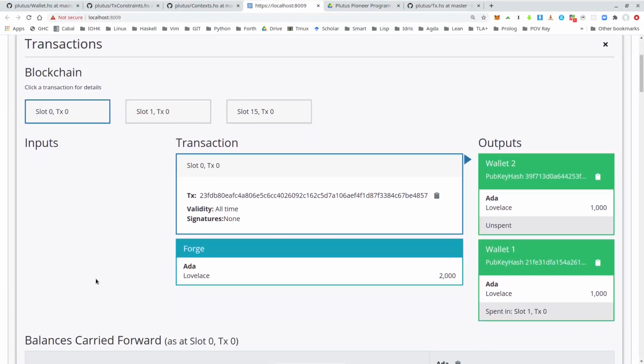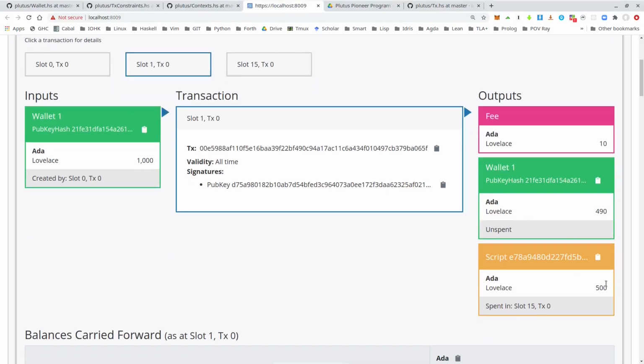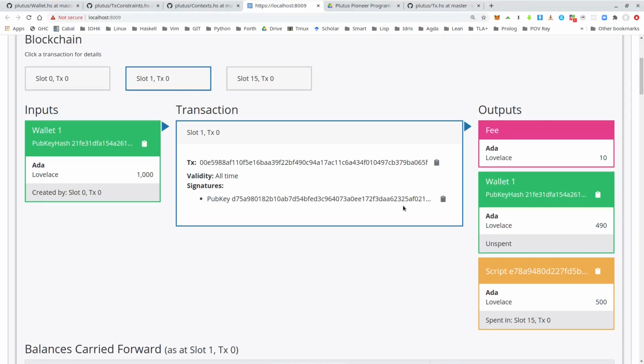Okay, and we see the first transaction as always is the Genesis transaction that distributes the initial funds. Then in slot 1 we have the give transaction, so it takes the initial 1000 Lovelace UTXO, pays 10 Lovelace fee, 490 Lovelace change, and deposits the 500 Lovelace into our script address.